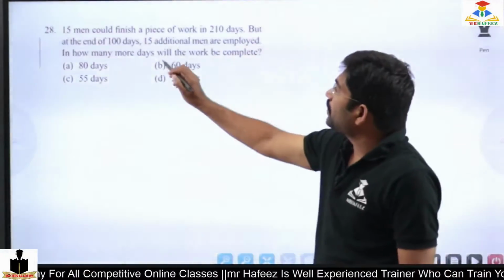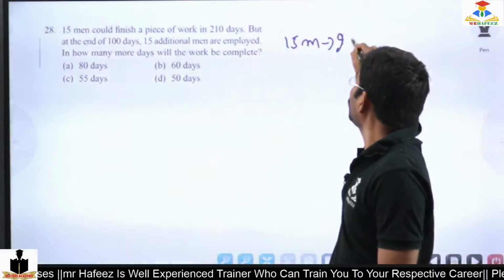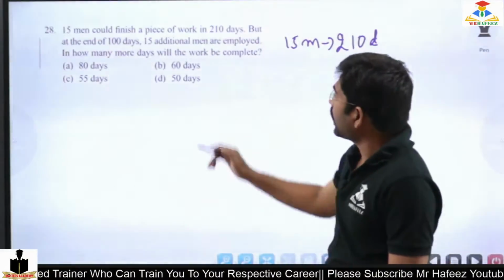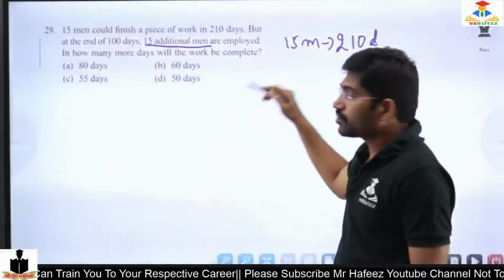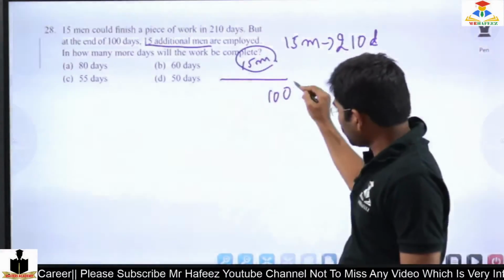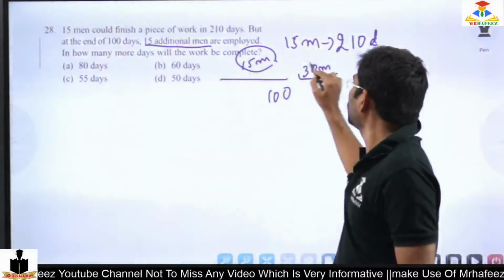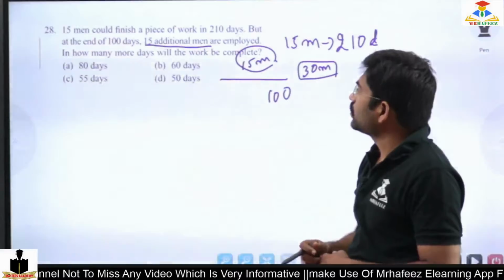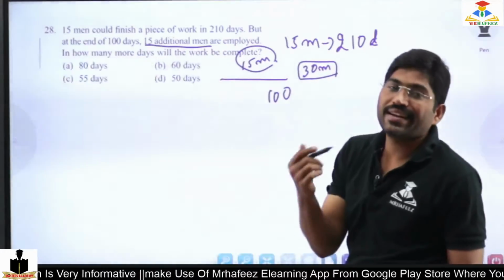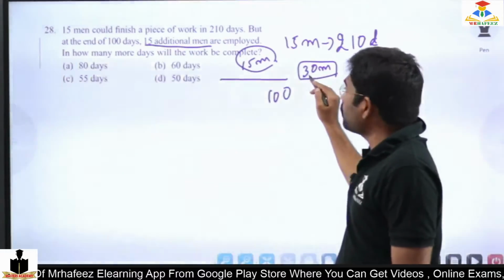Here, 15 men could finish a piece of work in 10 days. But at the end of 100 days, what happened? 15 additional men are employed. So at the end of the first 100 days, 15 men worked, but after that 15 additional men joined. That means 30 men after 100 days. So in how many more days will the work be completed? So 30 men are working at present.